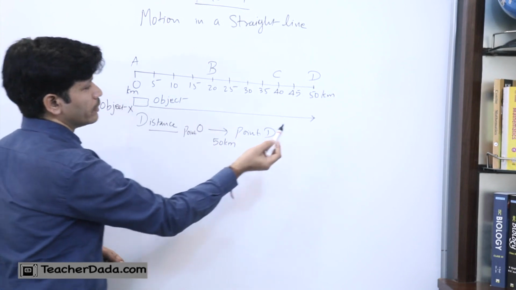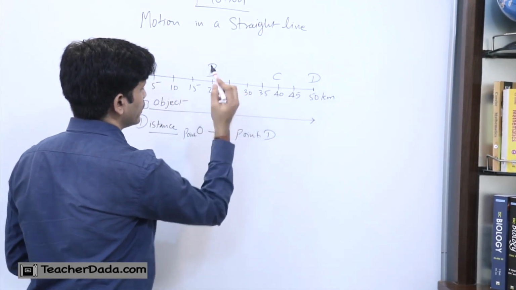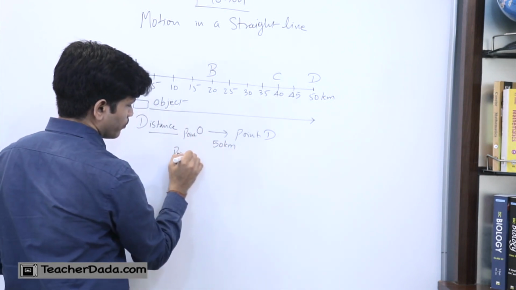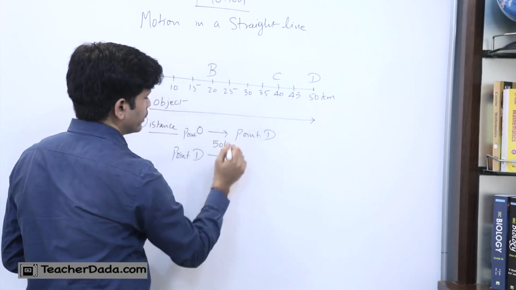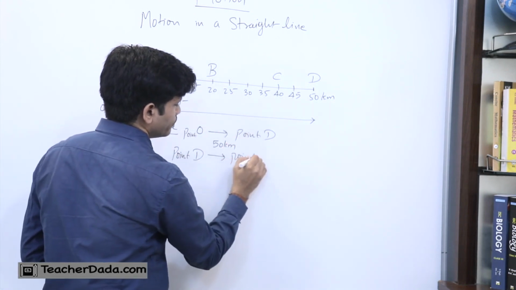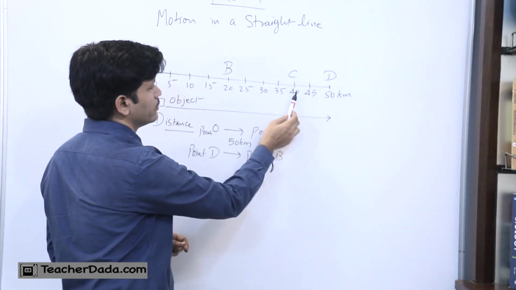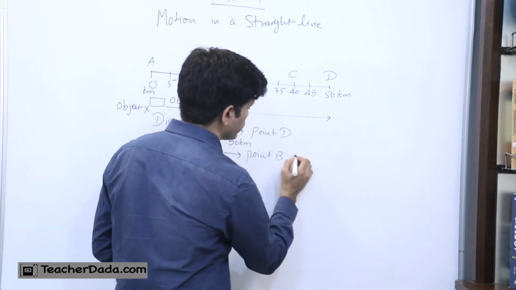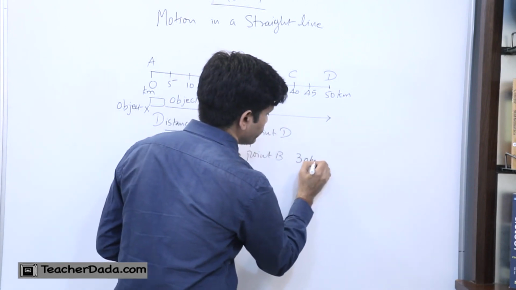Now again, if it is coming from 50 kilometers, that is point D, and reaching till point B, so it is from 50 kilometers to 40, and then the body is covering from 40 to 30 and 30 to 20. So the total distance traveled from point D to B is 30 kilometers.